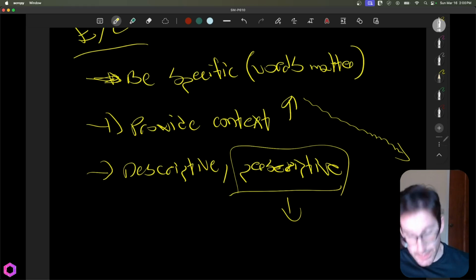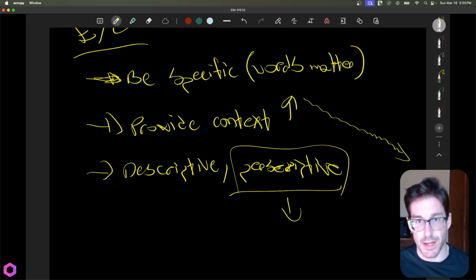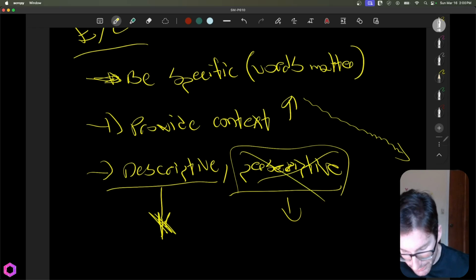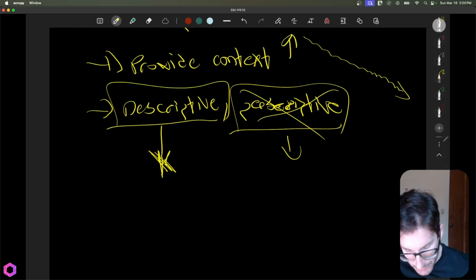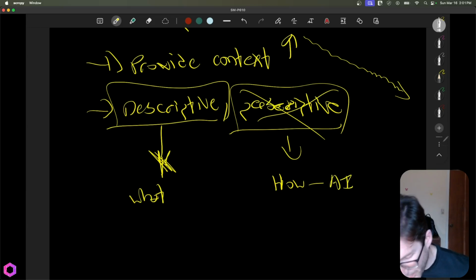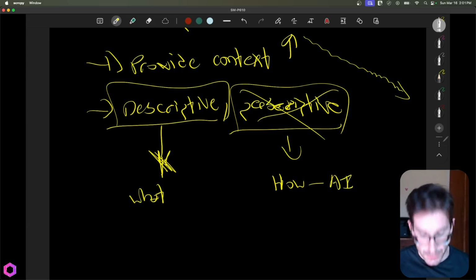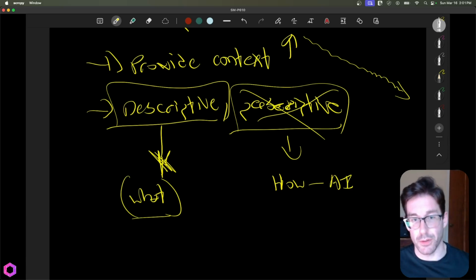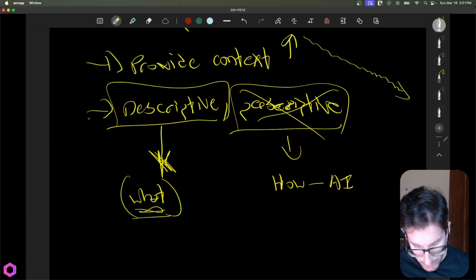My theory is, and actually it's kind of manifesting today with reasoning models and other types of deep research models, that the importance of being descriptive is going to increase. We're going to need more of this and less of this. Reason being is that with descriptive, we're talking about the what. Prescriptive, we're talking about the how. Most of the time, AI is going to know better how to do something than we do. So what we need to do is explain and detail what we want from the model, and it can figure out how to do it itself. And this is really going to be one of those evergreen things as well.